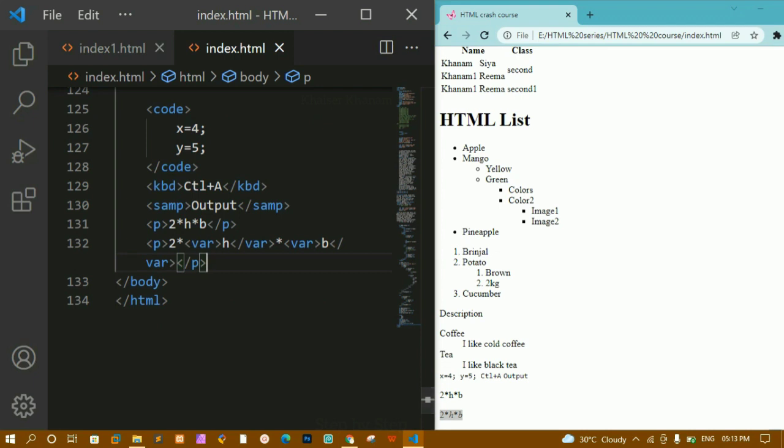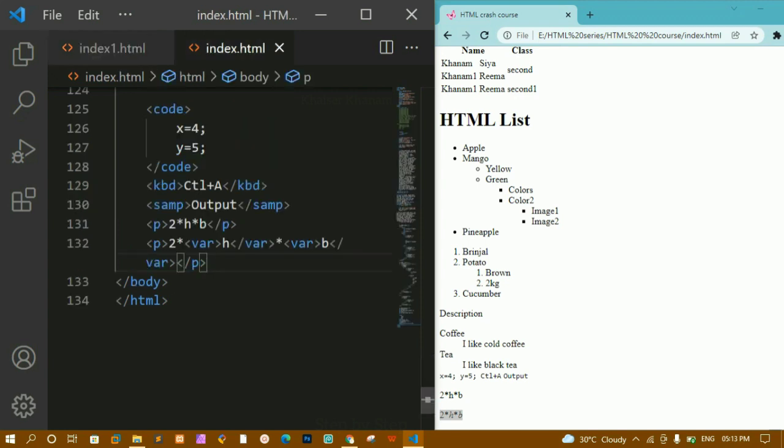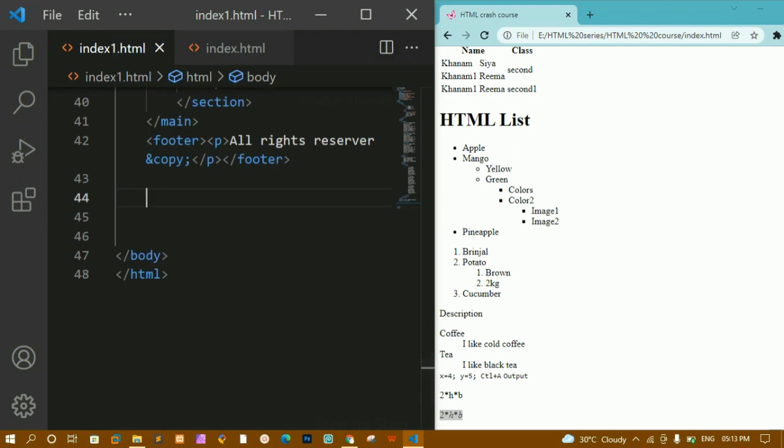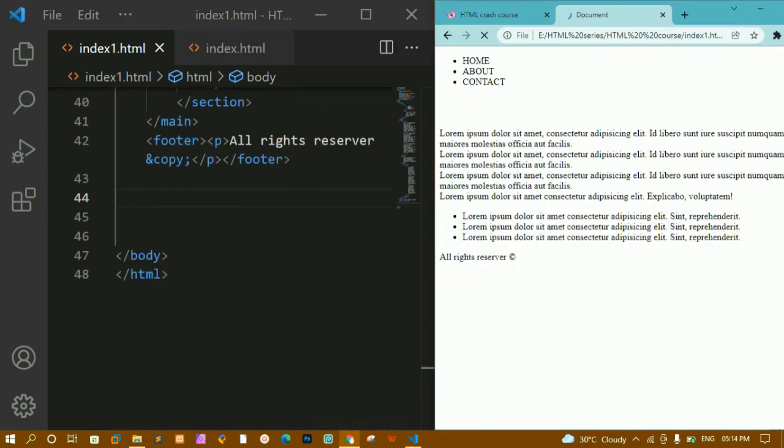Also, if you have noticed, I have written this &copy;. Now what is this? This is nothing but an entity in HTML. Let me copy this path and paste it here. For the copyright we have this symbol. This symbol we cannot type directly. For symbols which cannot be printed, we can write these particular codes and we get the symbol.